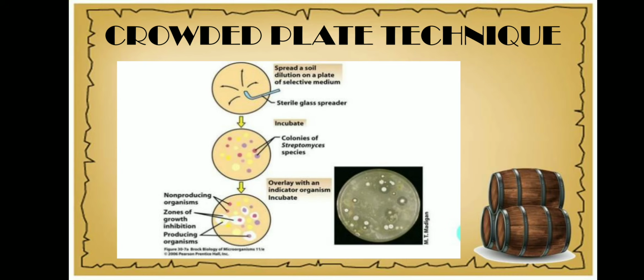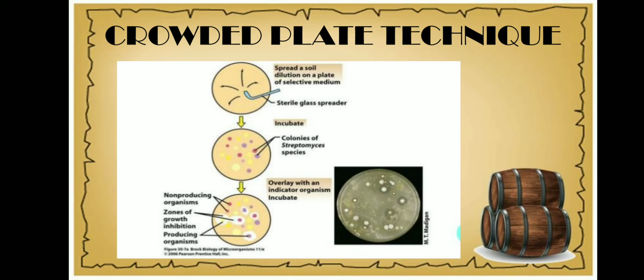So we usually take dilutions like 10 power minus 2 or 10 power minus 1 and we do spread plating on the nutrient agar plate. After spread plating on the nutrient agar plate, we are going to incubate this plate for 24 hours or sometimes 48 hours.